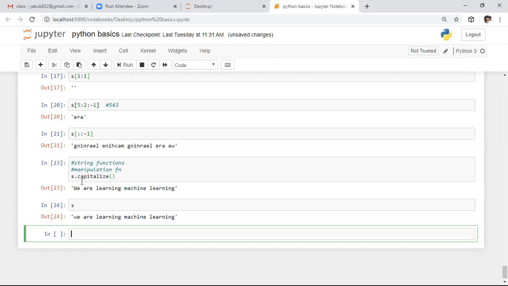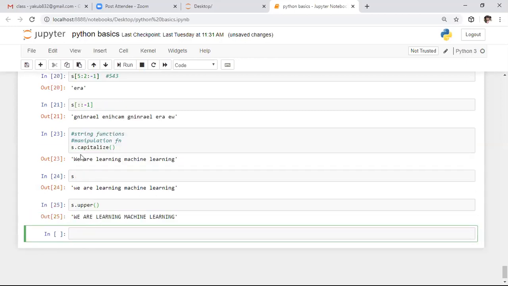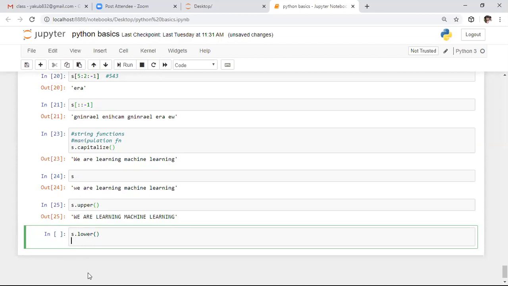Whereas by using this manipulation function, we are visualizing the output for one instance only. After this capitalize function, we have the upper function. To convert all the characters into uppercase, we need to use the upper function. So if you want to capitalize the first character present in the string, we need to use this capitalize function. If you want to convert that string into entire uppercase letters, we need to use the upper function. If you want to convert the present string into all lowercase letters, we need to use the lower function.